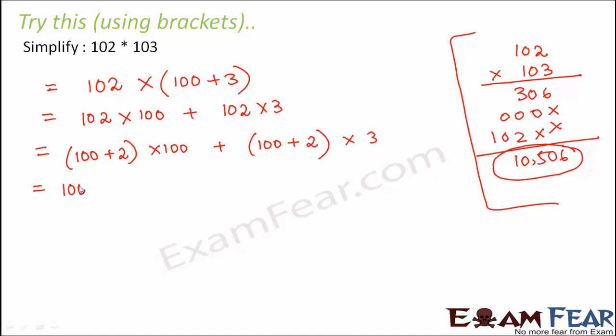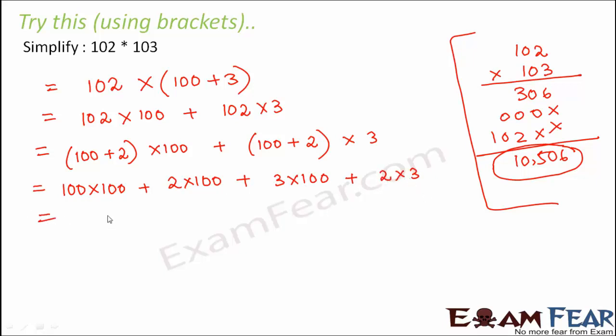Why are we doing this? So that we have more hundreds everywhere. So when you have zeros, it becomes easy to multiply them. So this becomes 100 into 100 plus 2 into 100 plus 3 into 100 plus 2 into 3.